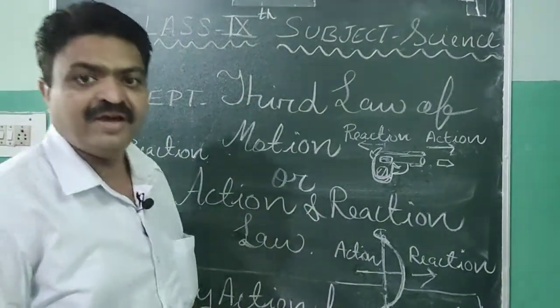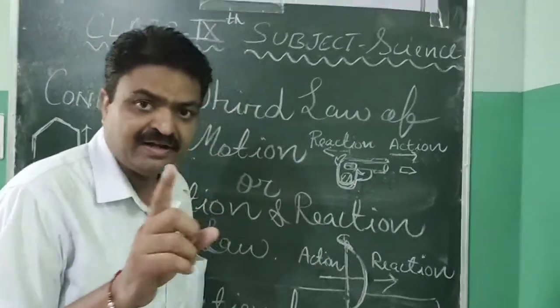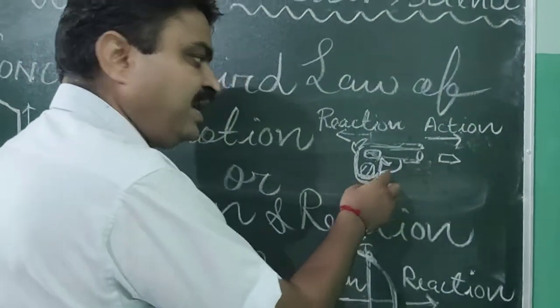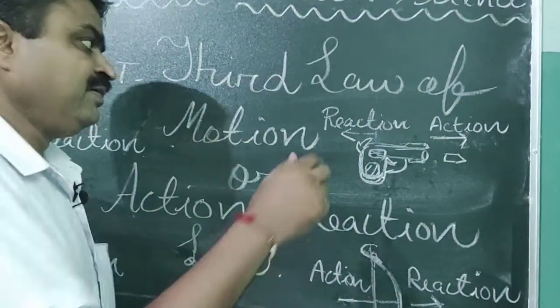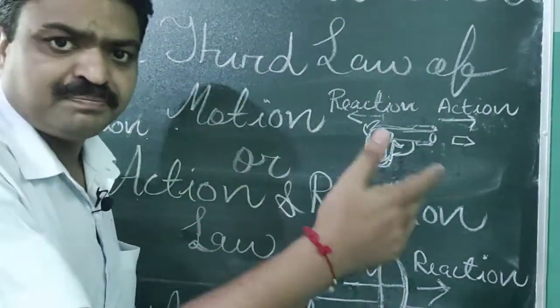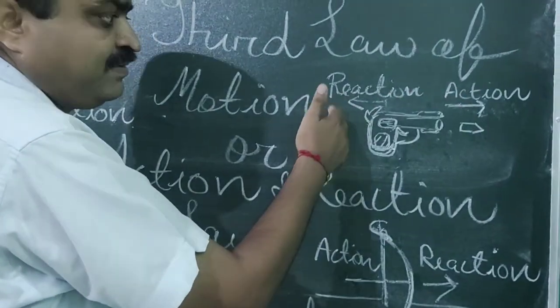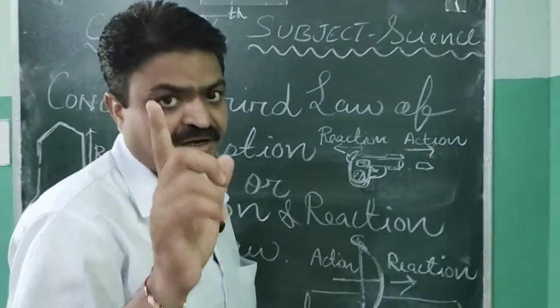Second is, when a bullet is fired from the pistol, then at that time the bullet is fired due to the action of the gun that was done by the shooter, and at that time the recoiling of the gun or the pistol is the reaction. So action and reaction is also found during the firing of a bullet.